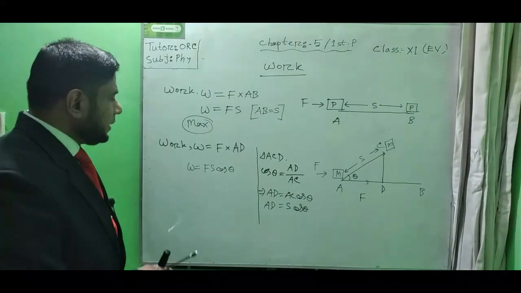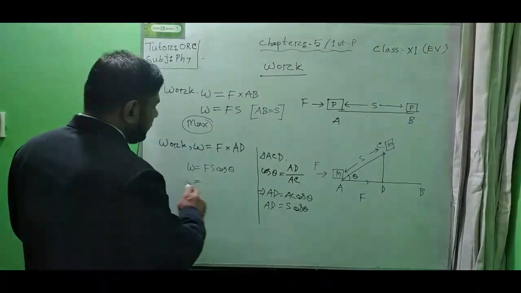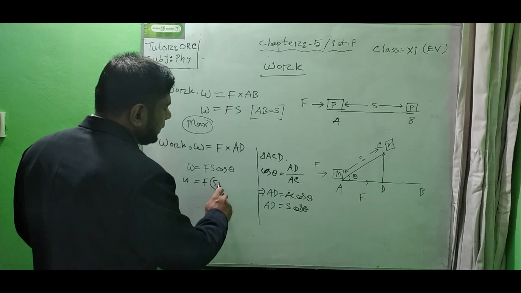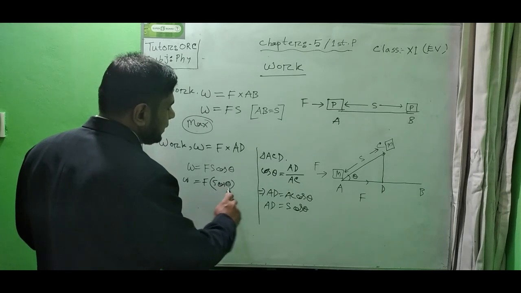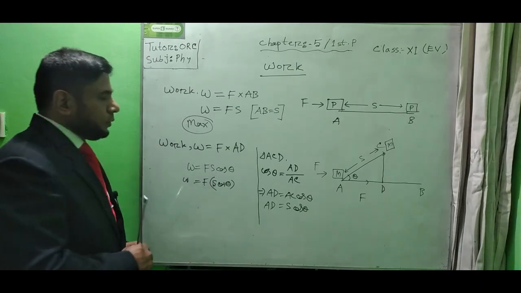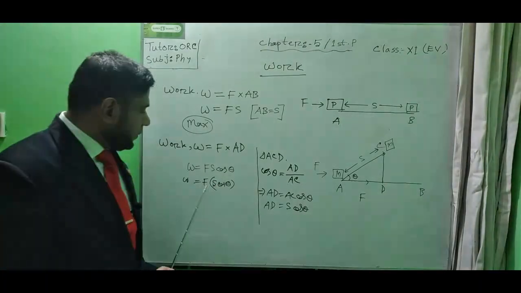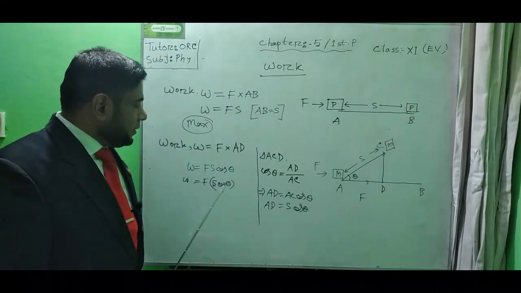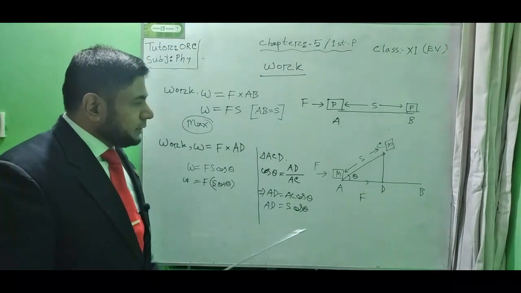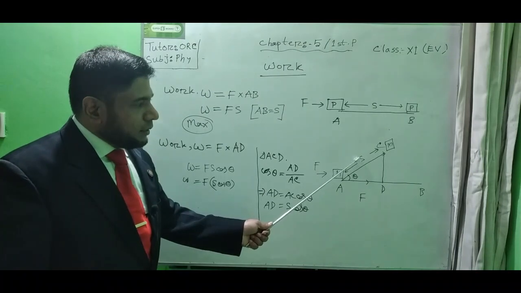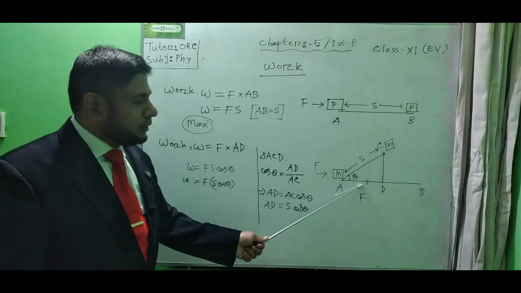So we can also write it this way, W equals F into S cos theta. Here the force, from our vector chapter and dot product, you can remember, and S means the component of displacement on the force line.